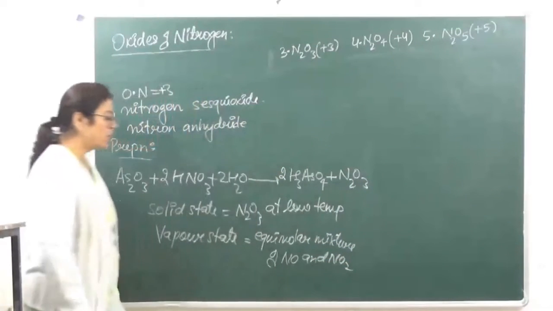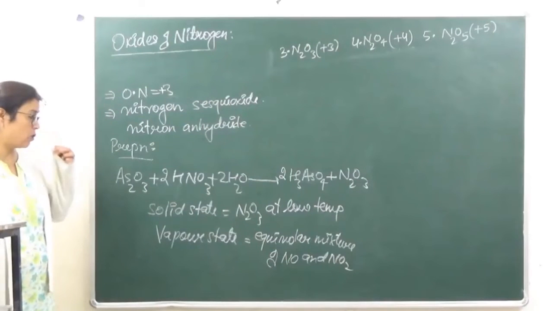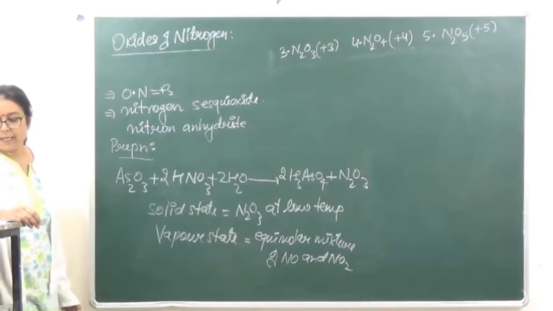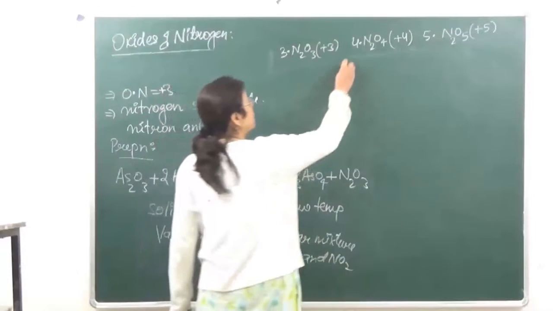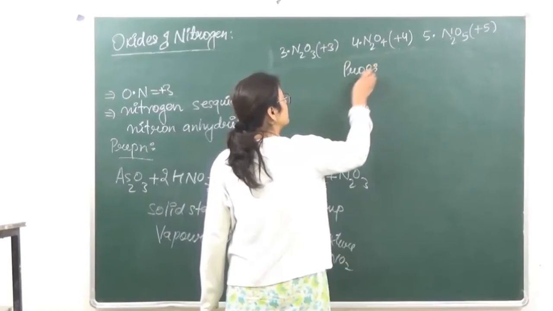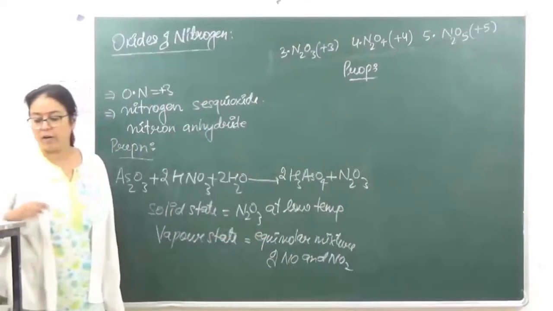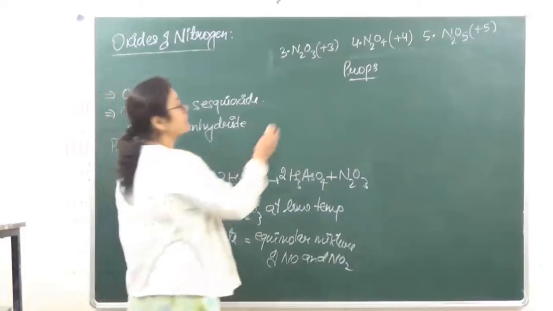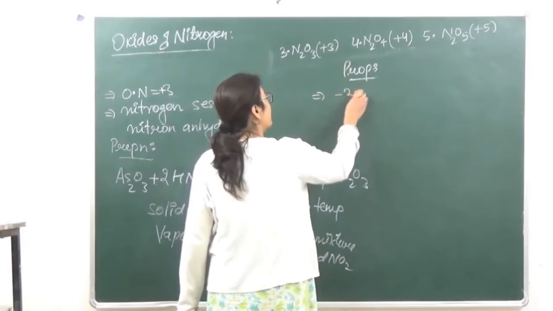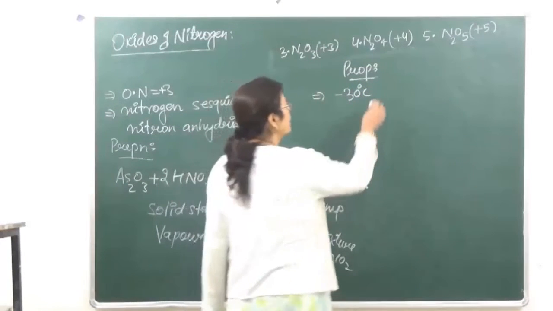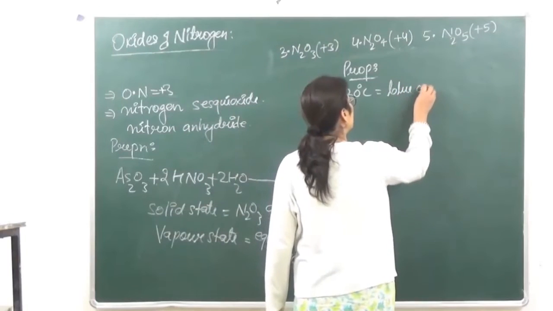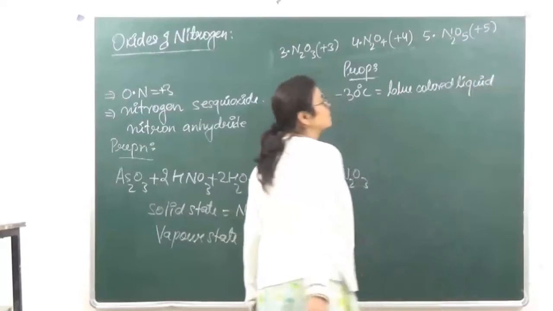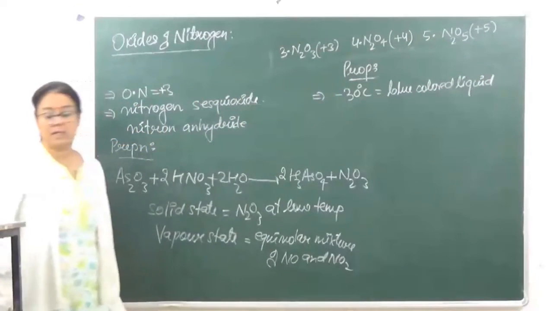It is an equimolar mixture of NO and NO2. But in the solid state, it is going to exist as N2O3 at low temperature. Right? Now, when we are looking at the properties of nitrogen trioxide, it condenses to a blue colored liquid at -30°C. So we are saying at -30°C, it is going to exist as a blue colored liquid. ठीक है, -30°C.